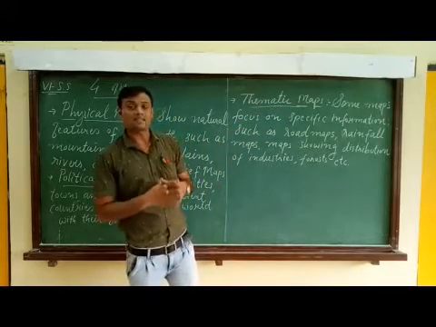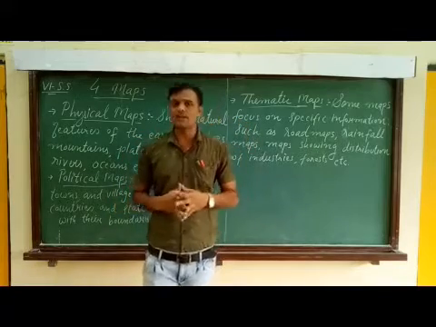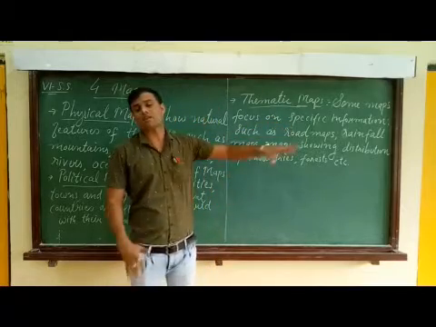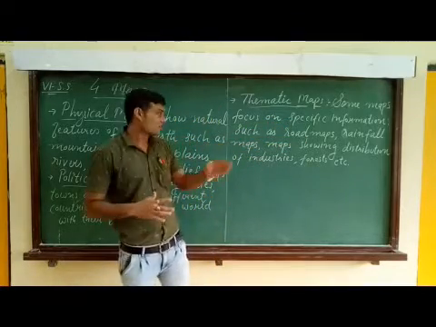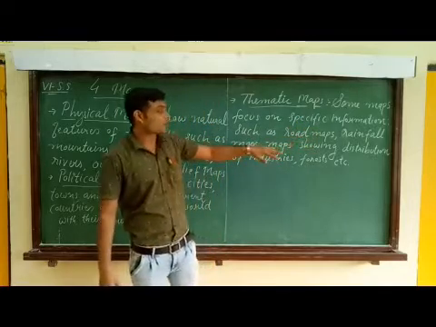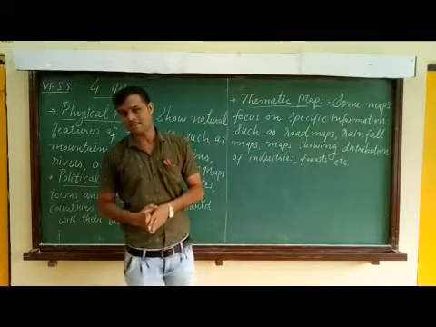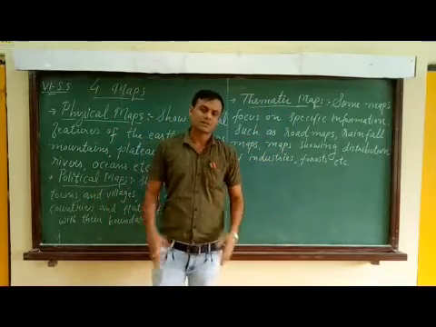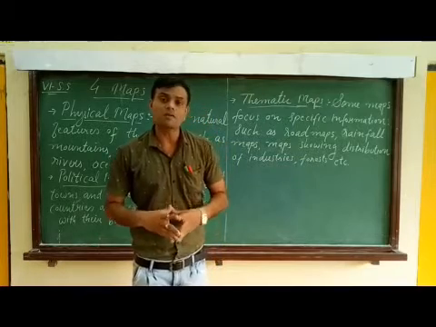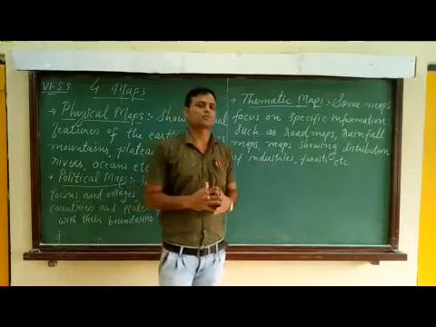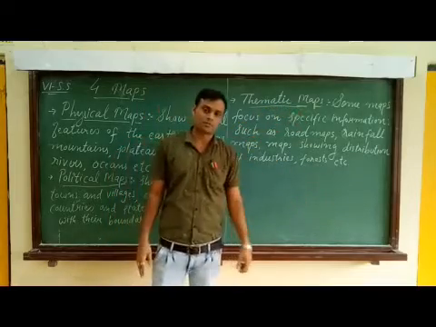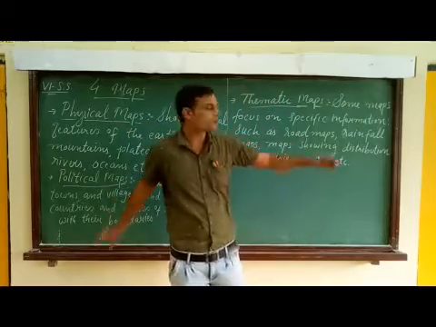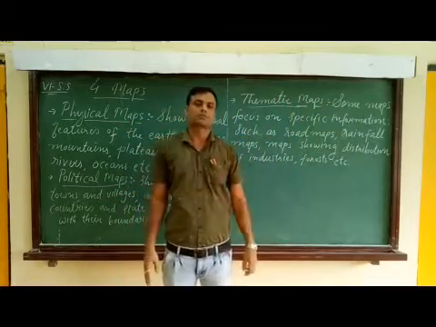I repeat, some maps focus on specific information or specific themes such as road maps, rainfall maps, maps showing distribution of forests, industries, etc. Such maps are thematic maps. These thematic maps focus on a particular theme, so they are known as thematic maps. So there are three types of maps: physical maps, political maps, and thematic maps.